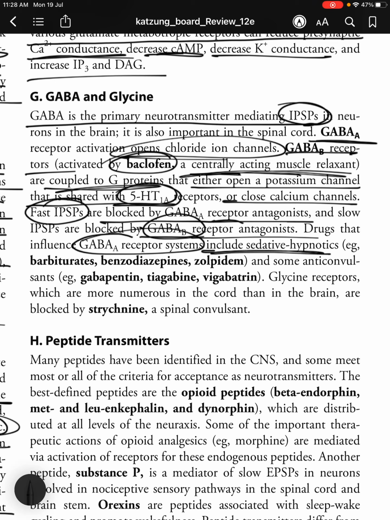Drugs that influence GABA A receptor systems include sedative hypnotics, for example barbiturates, benzodiazepines, zolpidem, etc., and some anticonvulsants such as gabapentin, tiagabine, and vigabatrin. Glycine receptors, which are more numerous in the cord than in the brain, are blocked by strychnine, a spinal convulsant. Strychnine is a spinal convulsant, S for S.